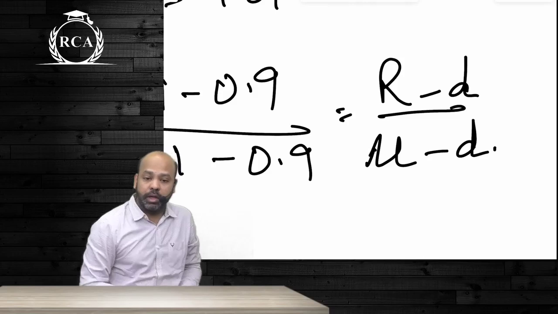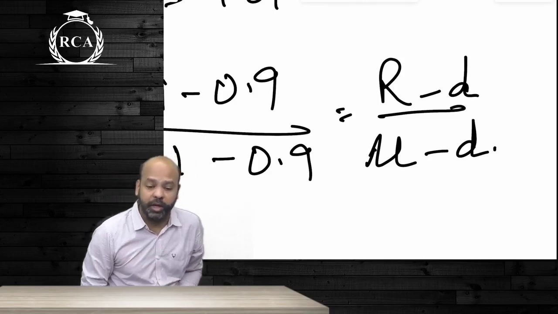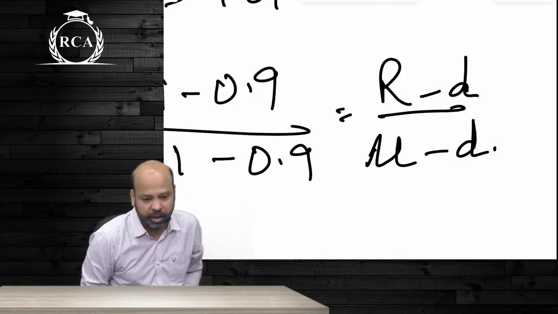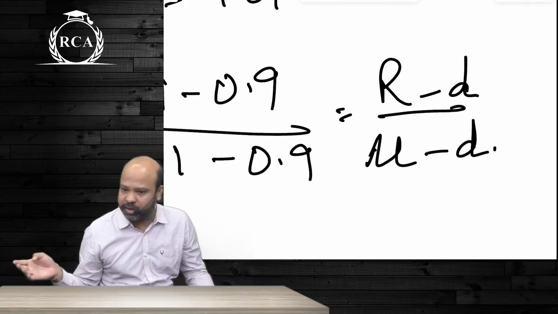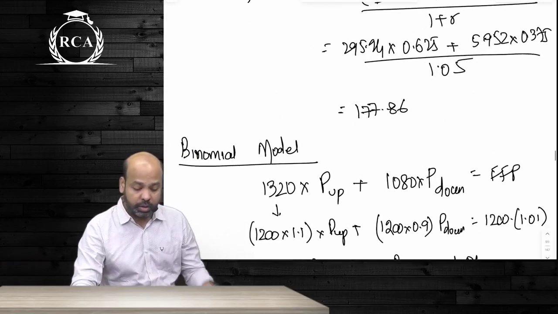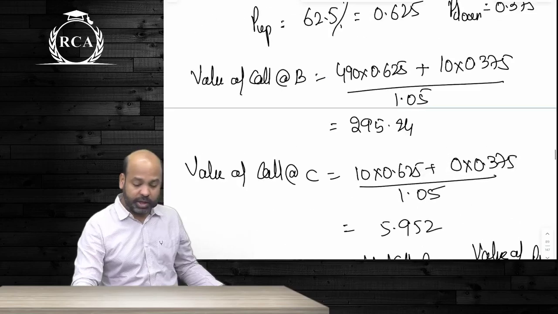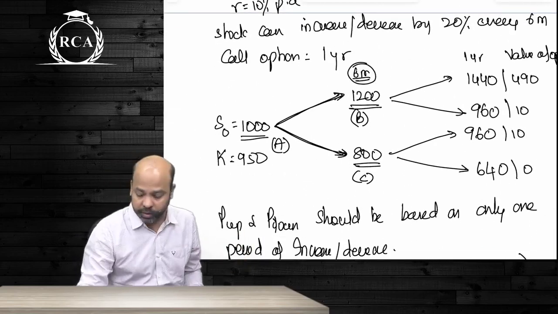Now in both of these models, it is not compulsory that they have to give us only one period of increase or decrease. They can give us 2 periods of increase or decrease. Doesn't matter whether they give 2 periods or 3 periods or 4 periods, the probability of upside movement and downside movement will always be based on one period of increase or decrease. You can consider any one period. Like here in the example, you see 2 periods of increase or decrease.